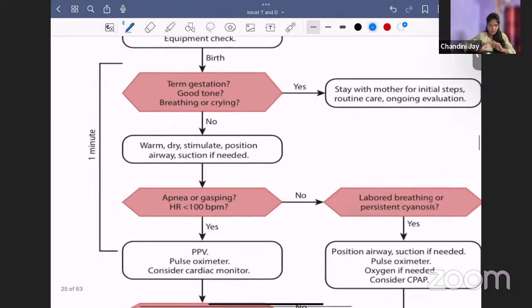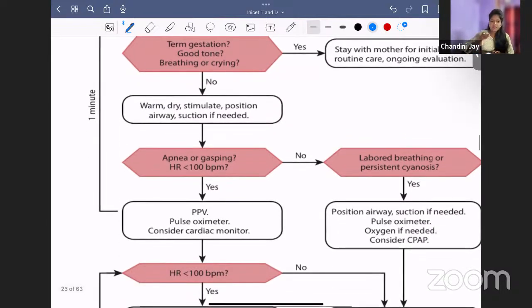What is the next step? You warm the baby, dry the baby, stimulate the baby and suction. After suctioning, you see if the heart rate is less than 100 or the baby is not taking breath, and then you start giving positive pressure ventilation, using a bag and mask or T-piece resuscitator. These are used to give positive pressure ventilation. After giving it, you will look for an increase in heart rate.